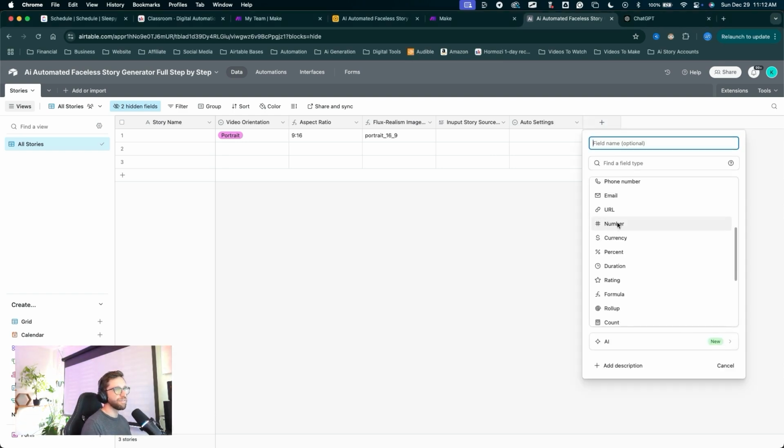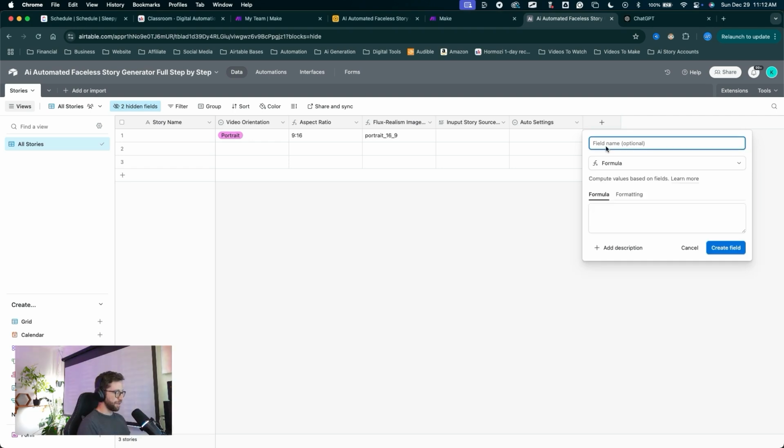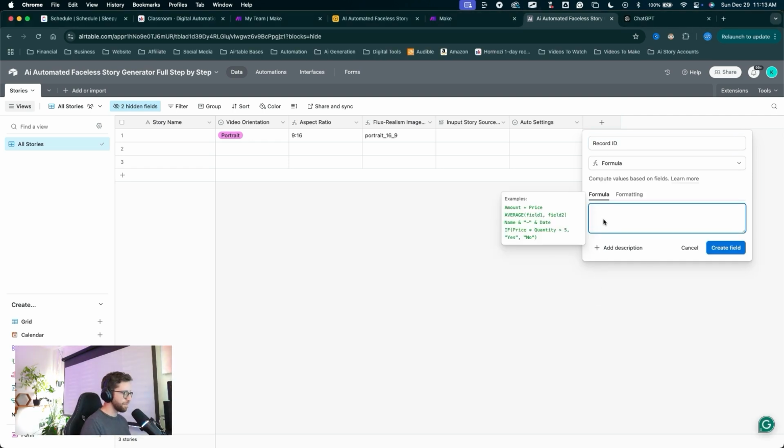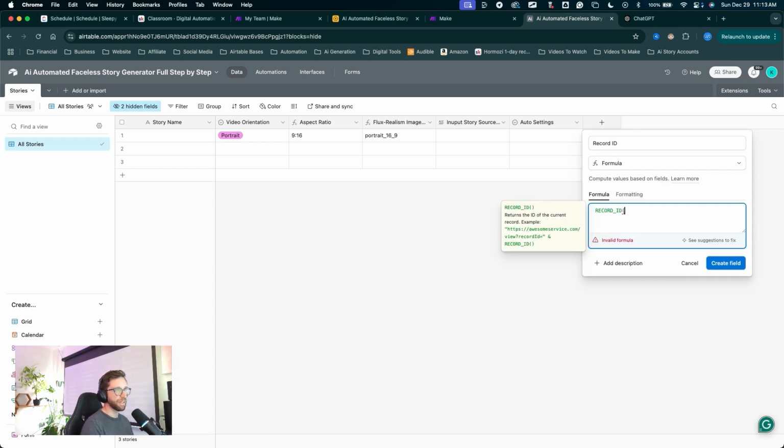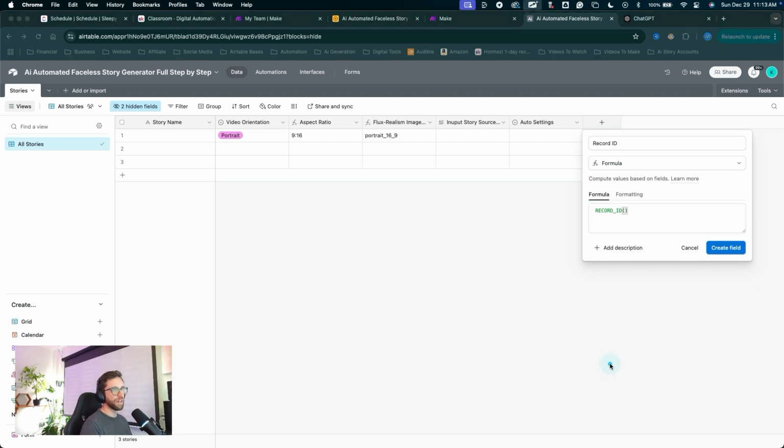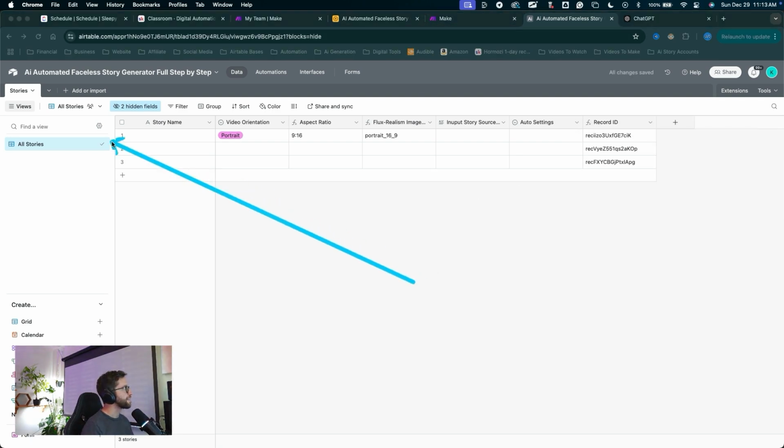And the last field we can create at this point, click the plus, create the new field. This will be another formula field. Select that. We'll call this record ID. And in the formula box, just type in REC. That'll pop up this built-in function for the record ID. Click on that. And on the keyboard, the closing parenthesis to finish off that function, then create the field. So that's all we can do in this table for now.